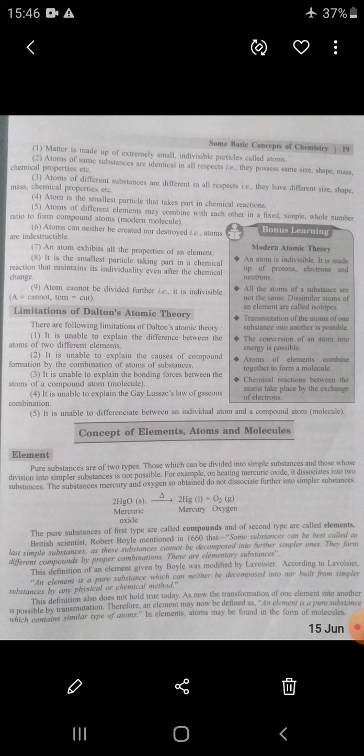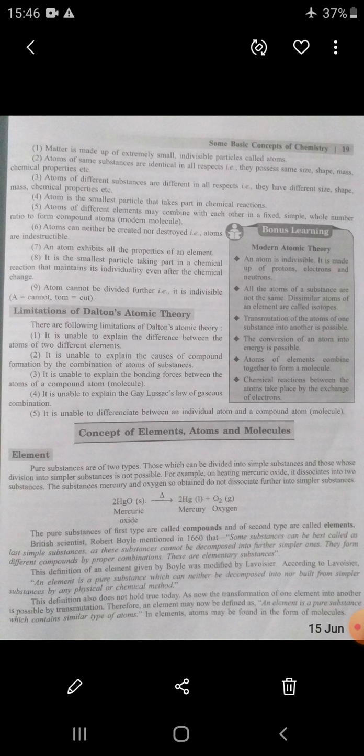Means according to Lavoisier, an element is a pure substance that can neither be decomposed into nor built from simpler substances. This definition also does not hold true today, as the transformation of one element into another is now possible by transmutation.